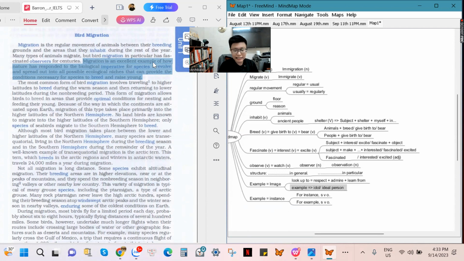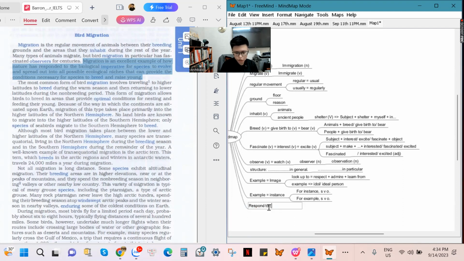Migration is an excellent example. Migration is an excellent situation. It's an excellent case of how nature has responded to the biological imperative. Respond to, first meaning. When you respond to somebody, that means you answer, you reply. I try to answer your question. I reply to your question. I respond to your question.